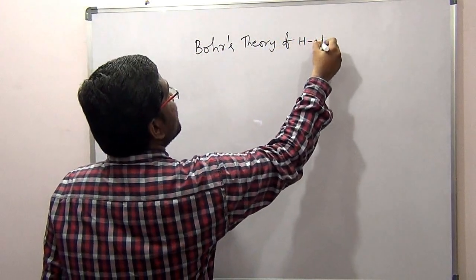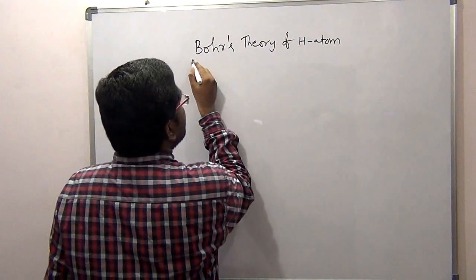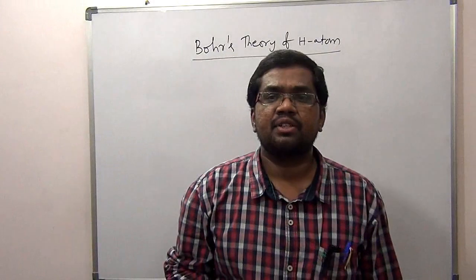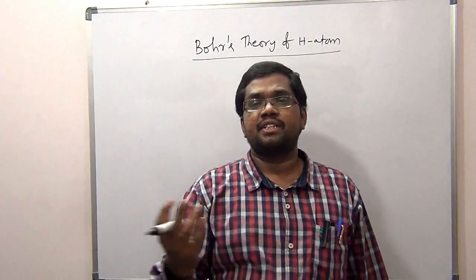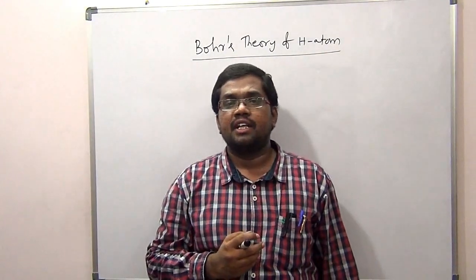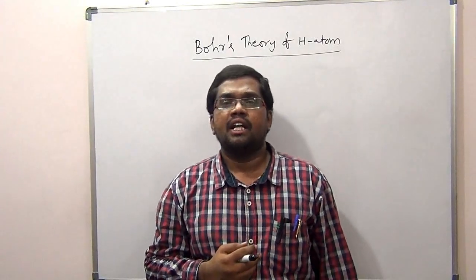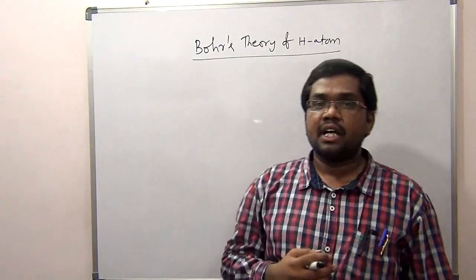It is valid for single electron systems. Bohr's theory of the hydrogen atom applies to single electron systems, obviously the hydrogen atom. Helium is also a single electron system if it is ionized: if you remove one electron, it becomes singly ionized helium, and similarly doubly ionized lithium. They are also single electron systems. But mainly Bohr's theory is concerned with the hydrogen atom.